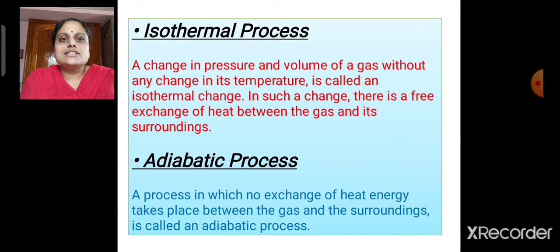Second is the isothermal process. A change in pressure and volume of a gas without any change in temperature is called an isothermal process. In such a process, there is a free exchange of heat between the gas and its surroundings. In short, an isothermal process is a process in which temperature remains constant.